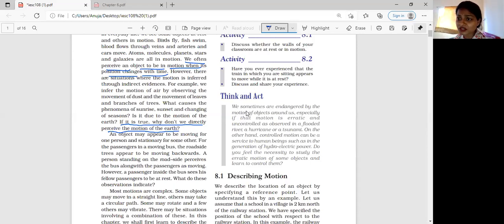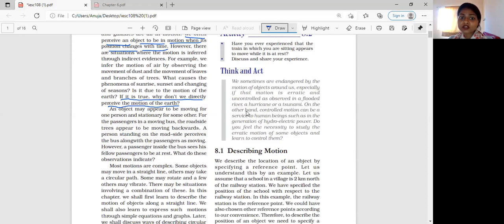Similarly, other objects on the earth also do not perceive the motion of earth. An object may appear to be moving for one person and stationary for some other. So yes, they are saying a very good thing. In the language of science, we cannot simply call that the object is in motion or the object is at rest. For one person, the object might be in motion. For the other person, it might be at rest.